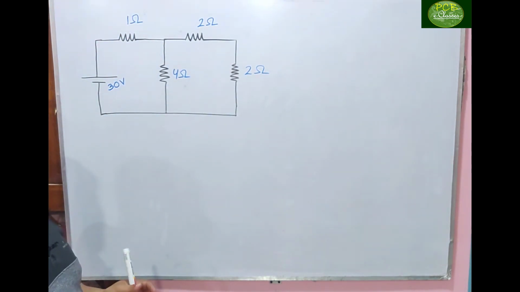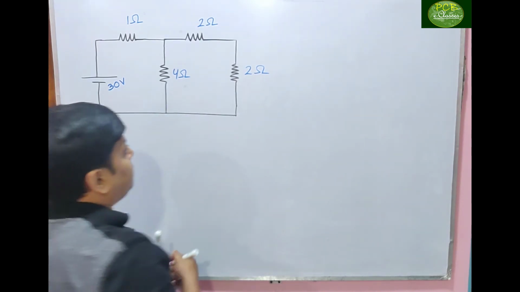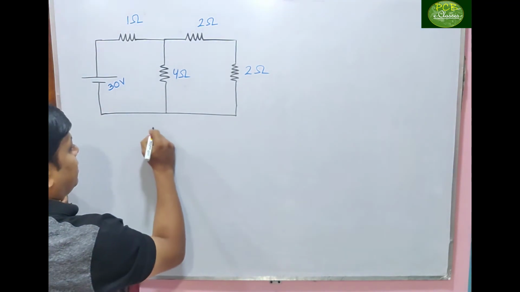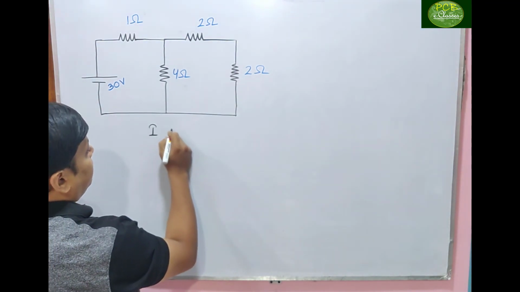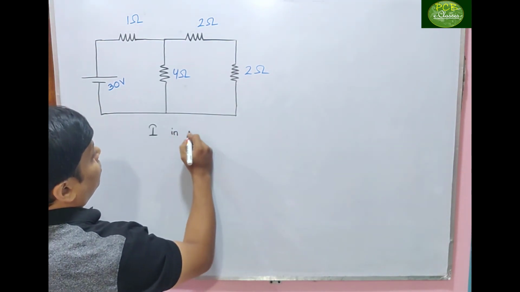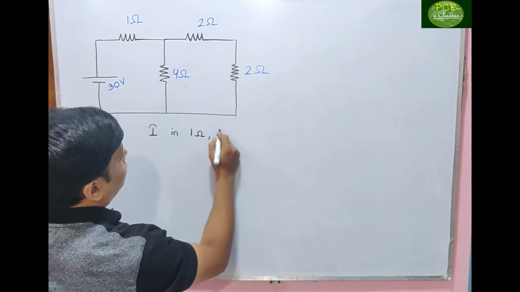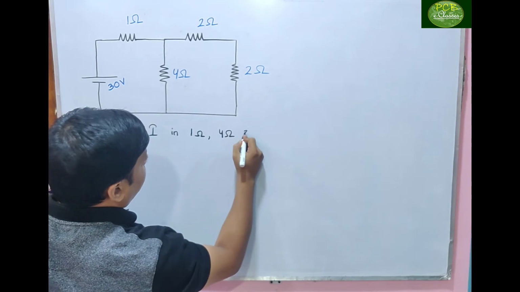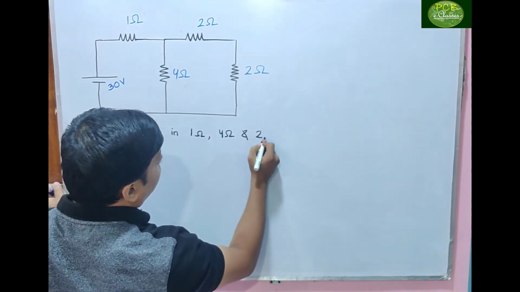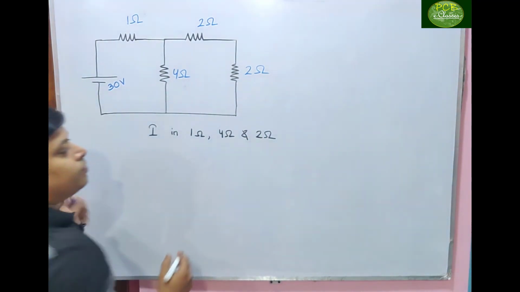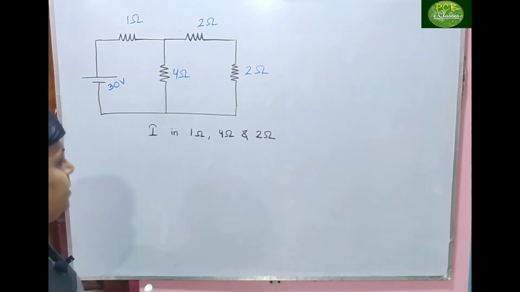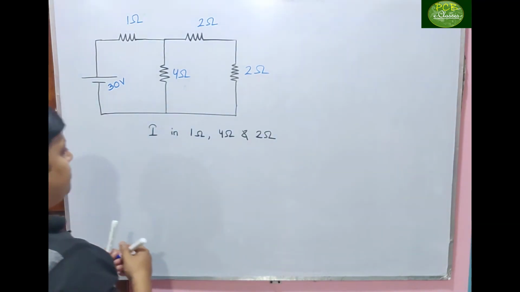This is a problem given. We'll solve it. We'll find out the current in 1 ohm, 4 ohm and 2 ohm. Clear? Applying KVL.